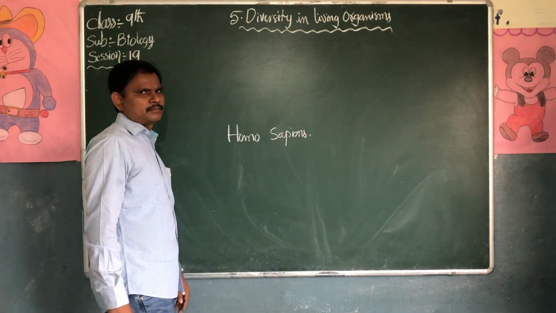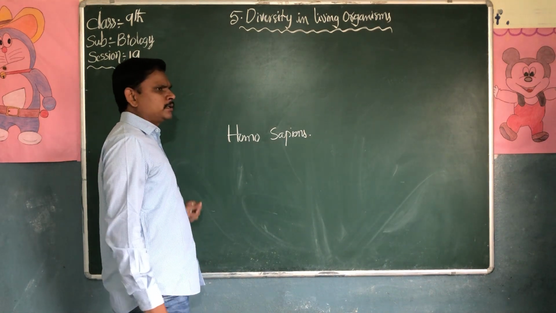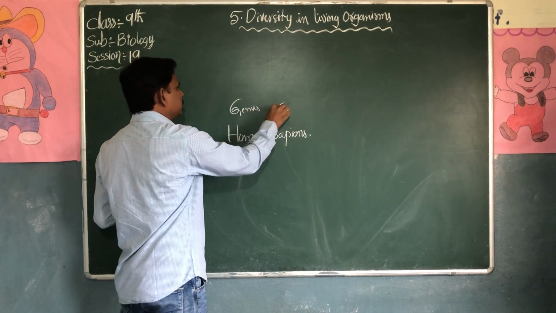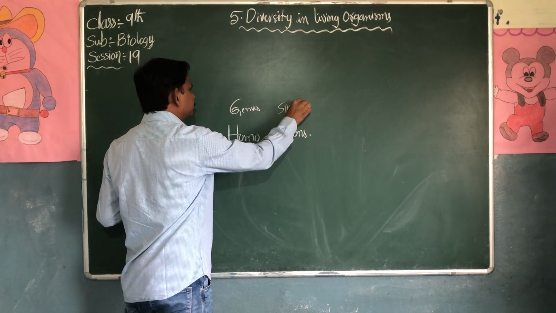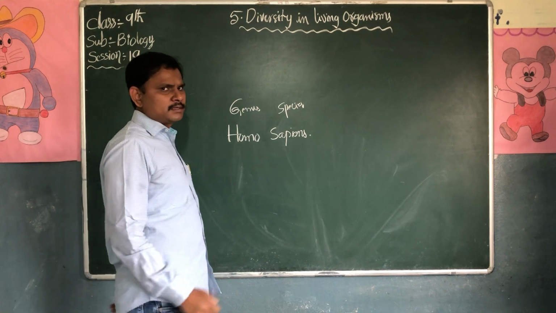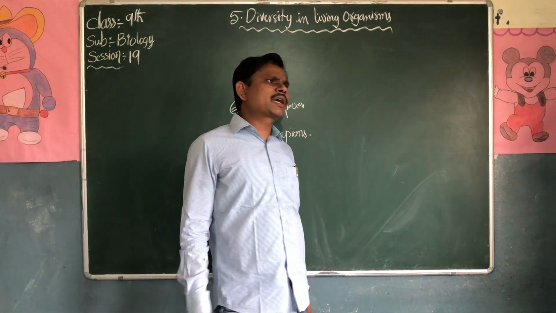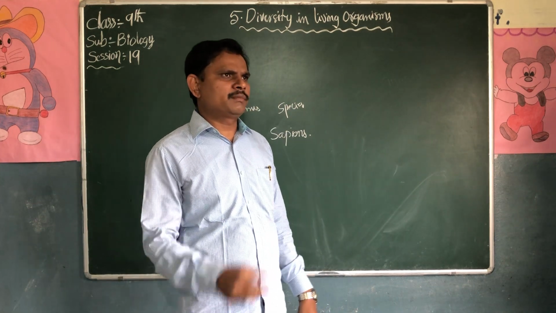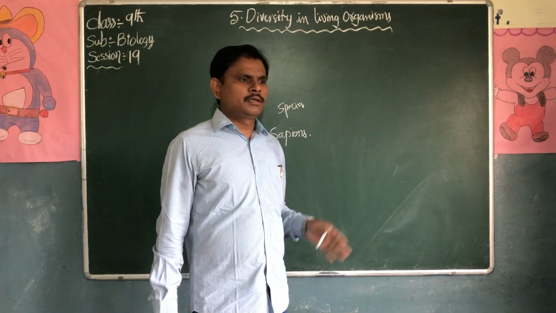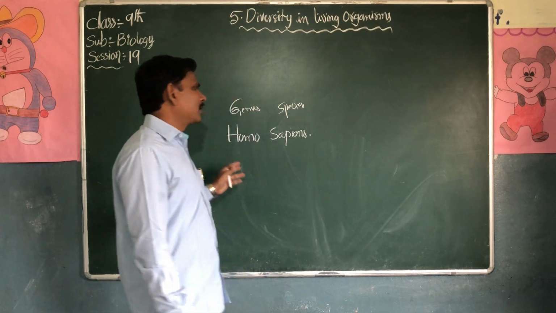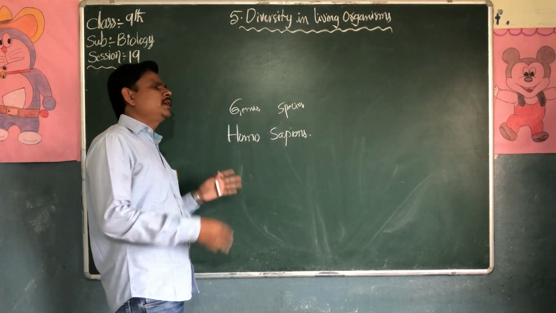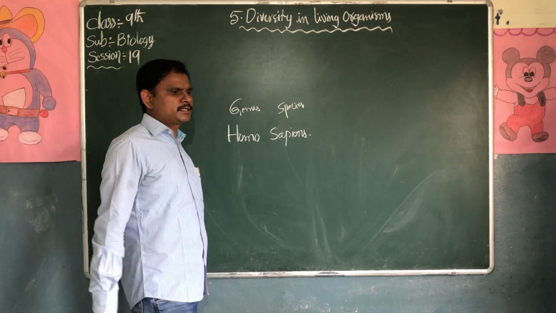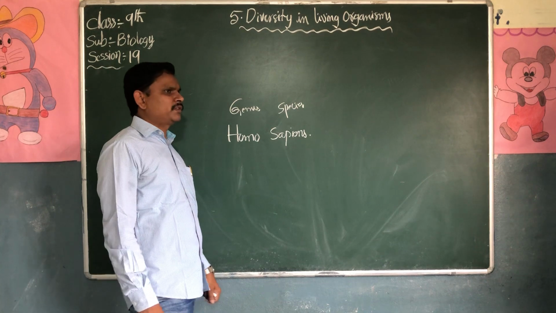One talks about the genus and the second talks about the species. Now, how does the classification hierarchy take place? It starts from life, domain, kingdom, phylum, class, order, family, genus, and species is the smallest in the hierarchy of classification.